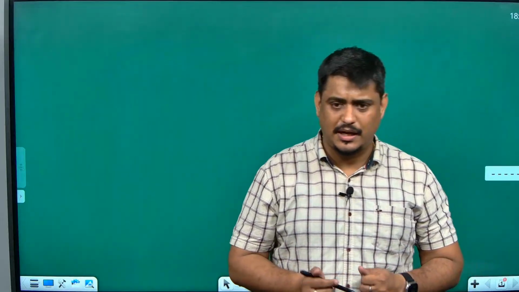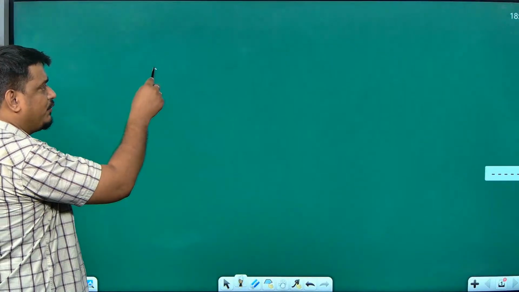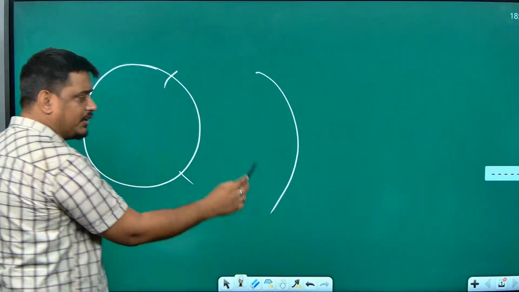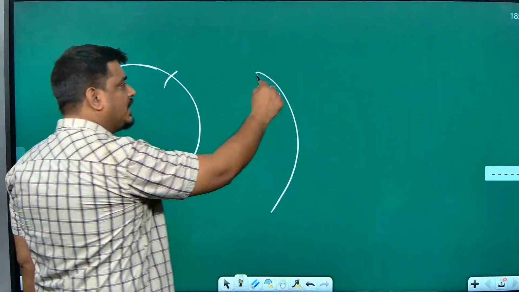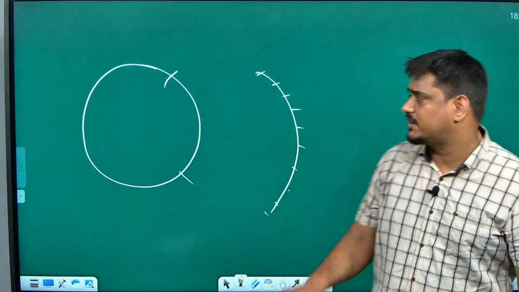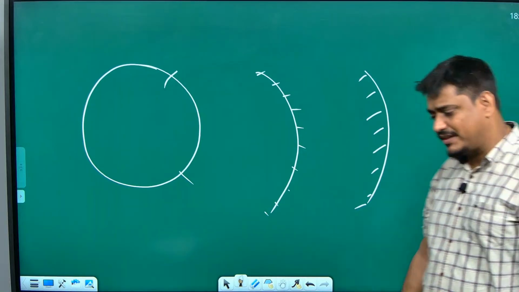One important thing is lateral inversion. Your right becomes left, your left becomes right. I hope you understand these things. These are the properties of the image formed by a plane mirror. We have a second kind of mirror called a spherical mirror. What is a spherical mirror? From a sphere of glass, if you take out a portion and then this portion you are going to polish. If you polish the external side, it becomes a concave mirror. If the same portion you had polished on the inner side, it will become a convex mirror.